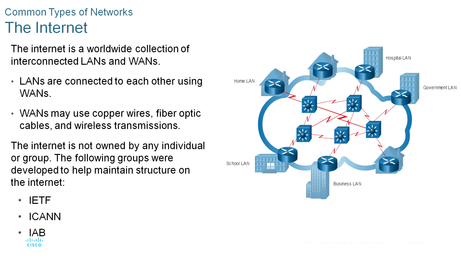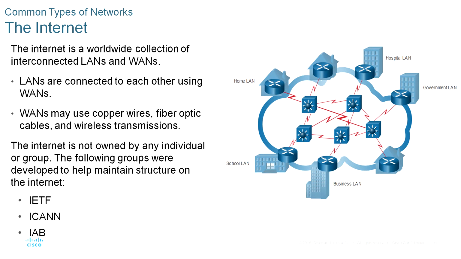The red WAN connects to lines representing all the varieties of ways we connect networks. WANs can connect through copper wires, fiber optic cables, and wireless transmissions.